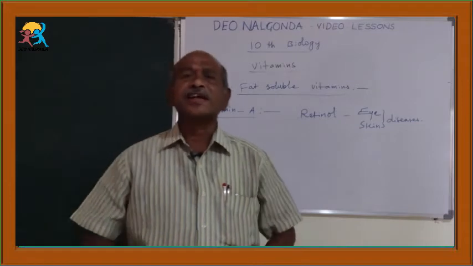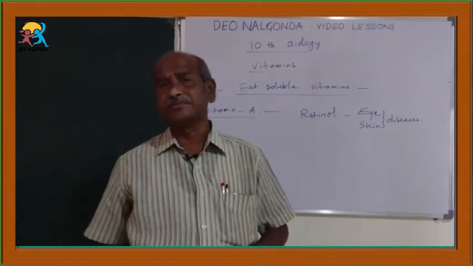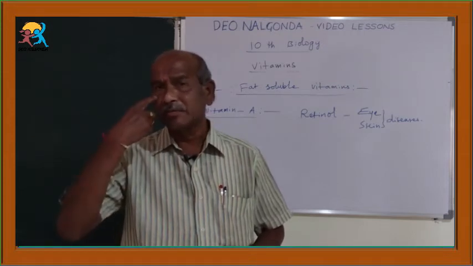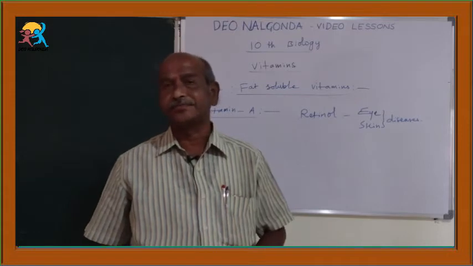The next one is xerophthalmia. What is xerophthalmia? In our eye, lacrimal glands are present.